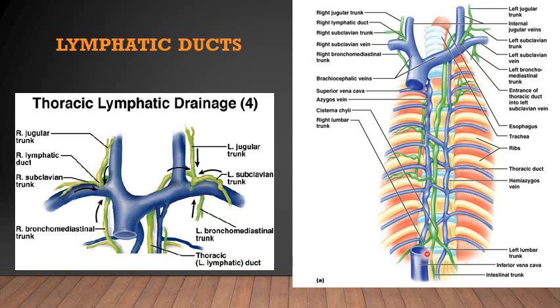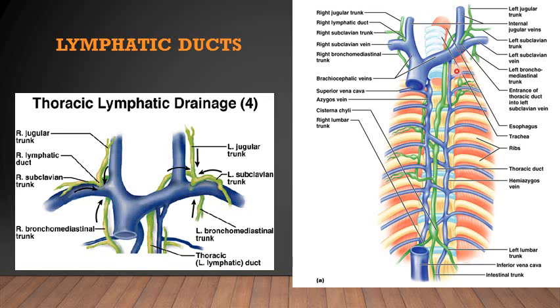The main lymphatic duct in the thorax is the thoracic duct, which is the continuation of the cisterna chyli of the abdomen. It ascends, inclined towards the left side, to drain the lymph into the left venous angle.